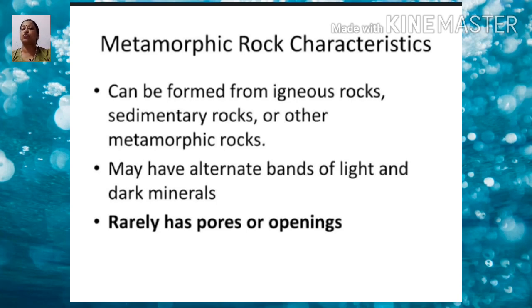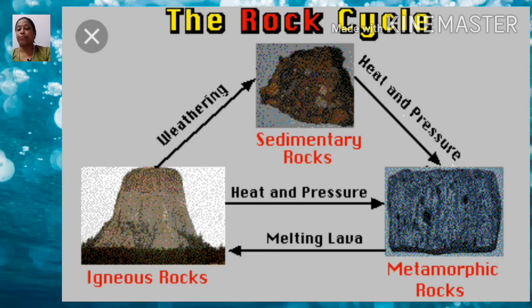Extreme heating leads to melting and forming new magma, and the molten magma can again cool down and solidify into igneous rock. The entire process is called the rock cycle, as you are watching in this picture, children.